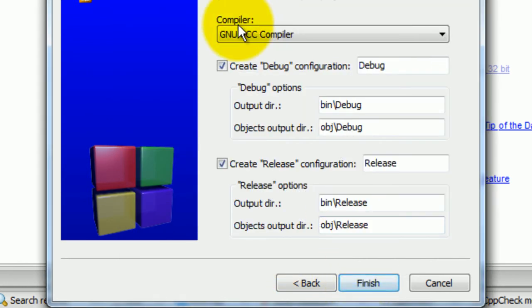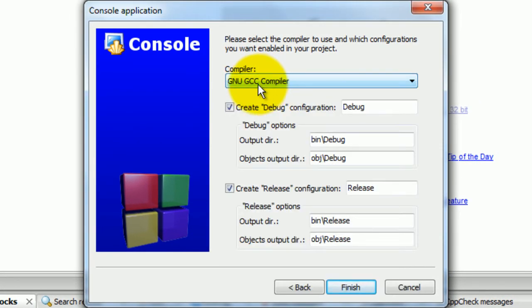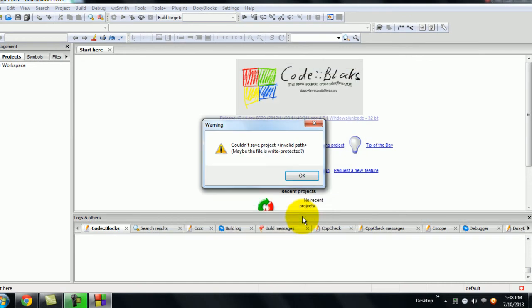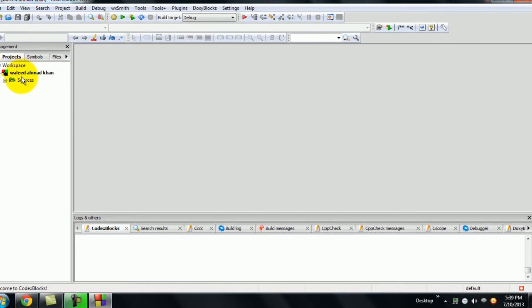Now the compiler will be GNU GCC compiler. It has a lot of compilers, so we have to select GNU GCC compiler, and now I will click on finish and OK. Now you see that a project has been created, and this is the main.cpp of my project.